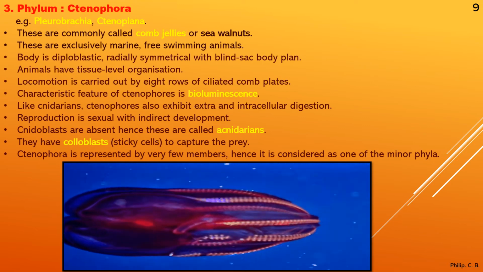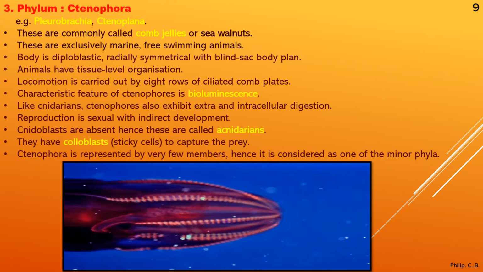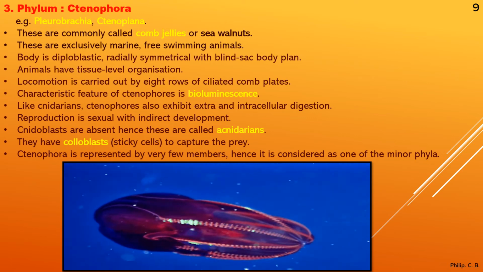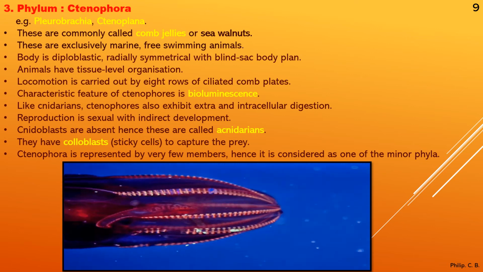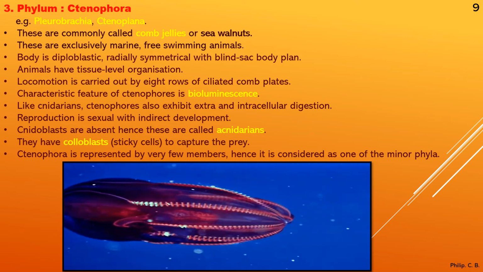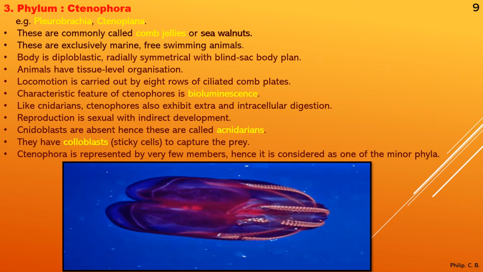Next, Ctenophora is represented by few members, hence it is considered one of the minor phyla. As I told, there are very few species present, as you saw, comb jelly, Pleurobranchia or Ctenoplana. So it is the smallest known phylum.